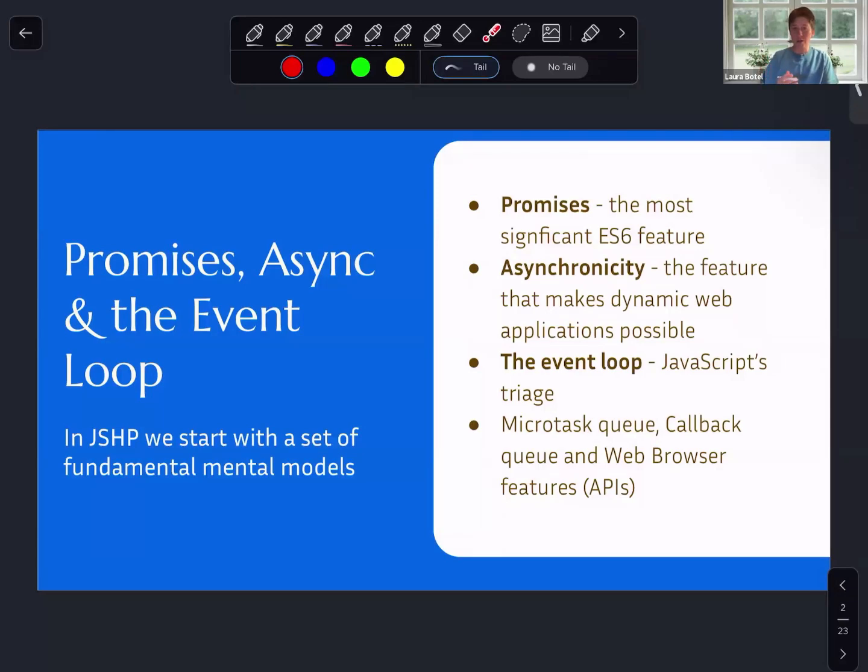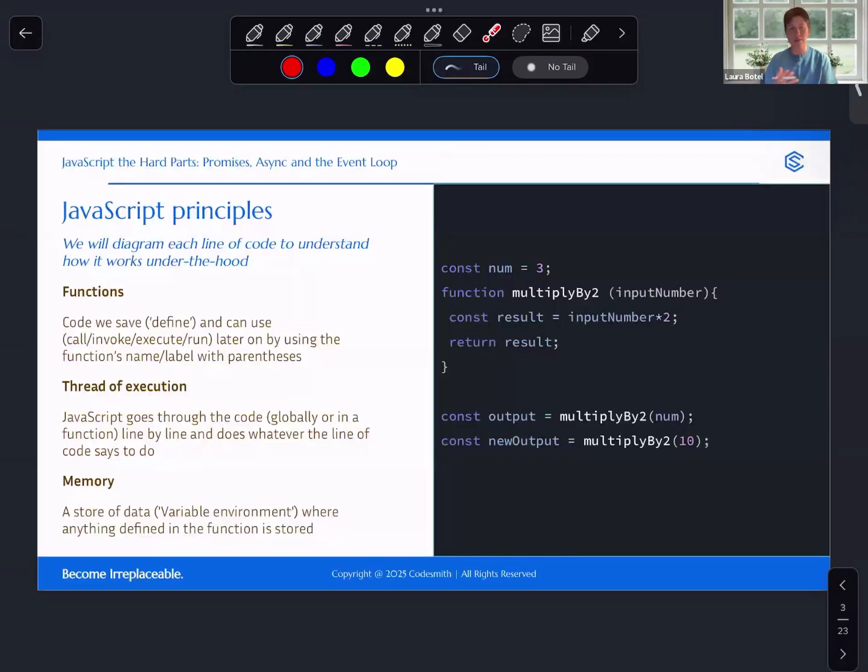So while we are going to be talking about these rather advanced topics this evening, what we're going to start with are some principles. And the reason why we're starting with these principles, spoiler alert, there is no asynchronicity on the slide here. The reason why we're starting with these principles and these foundational pieces is because understanding these and having a shared vocabulary and a shared diagramming practice for these foundational pieces will help us dive into something a little bit more advanced, like understanding how asynchronicity can work, given that JavaScript is single-threaded and synchronous.